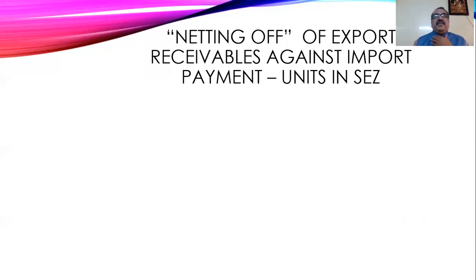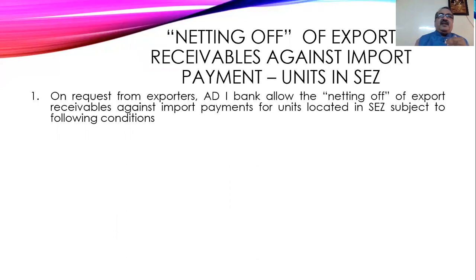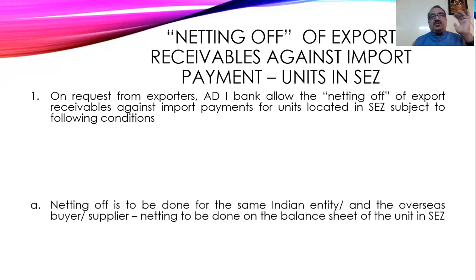Now, netting of export bill receivables against import bill payables under a special economic zone. The previous thing was general. Now, what are the details of settlement in the SEZ? That is a separate thing. On request from the exporters, authorized dealers allow the netting off of export receivables against import payments for units located in SEZ. Set off is here called netting off. Export and import at units located in SEZ, but subject to the following conditions.